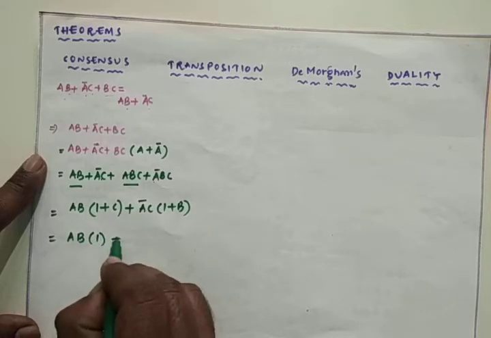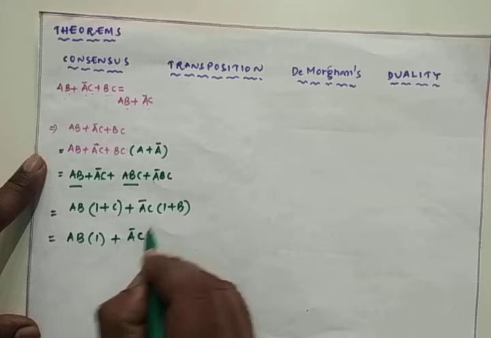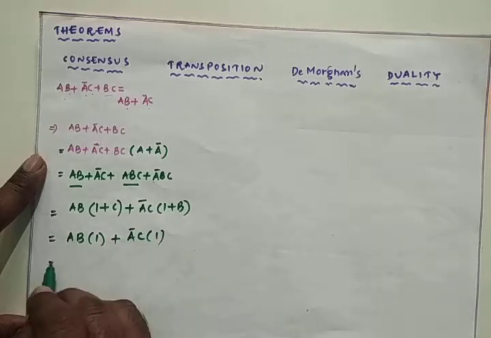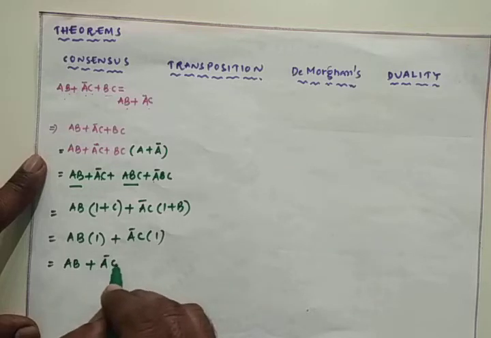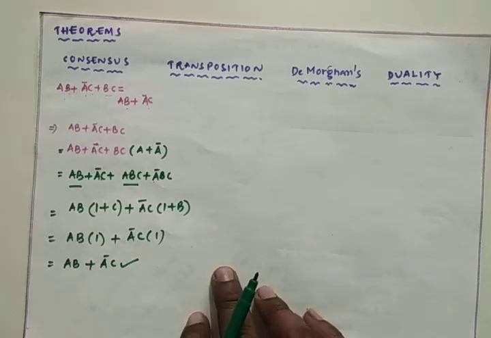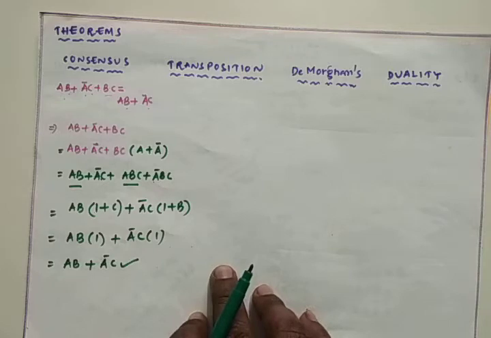So we will have AB plus A bar C. This is the consensus theorem.